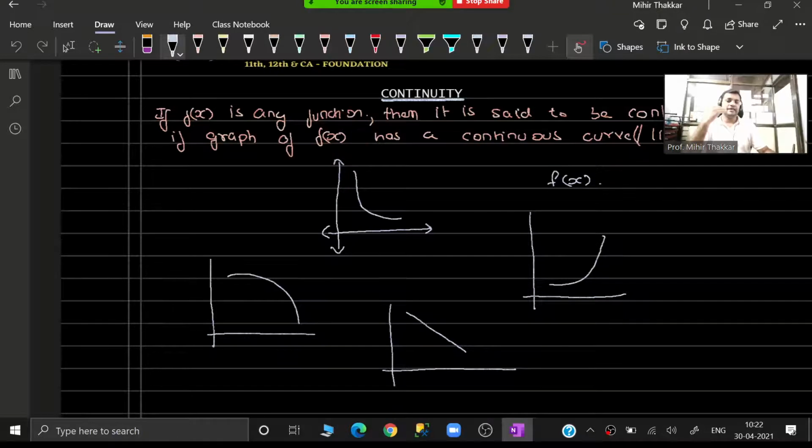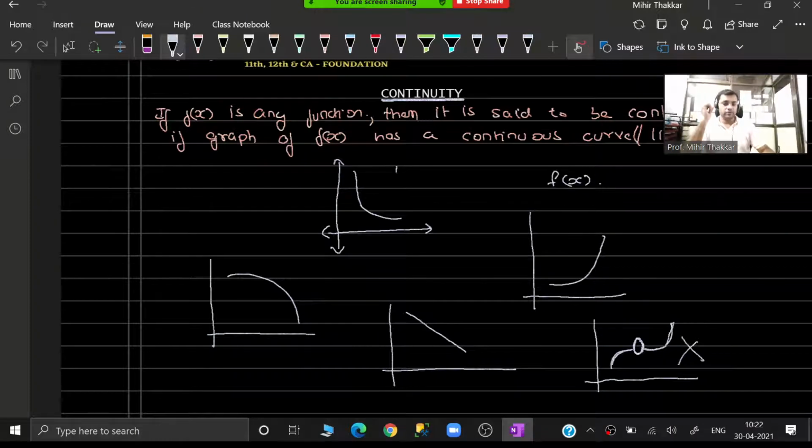Now when you say that there is a broken curve, what does that mean? Suppose I have a curve which is something like this. The function is increasing up to a certain point, it breaks at a certain point and then once again changes the curve and it becomes like this. So we don't have anything in this particular location. So there is a break. So this kind of a function which has a break in between is not called a continuous function. This is called a discontinuous function.